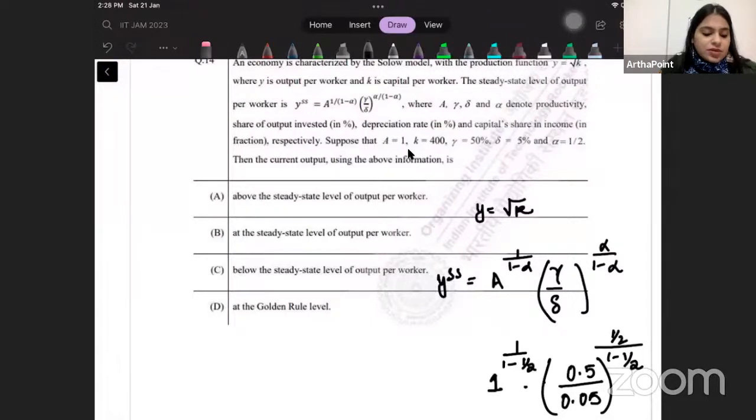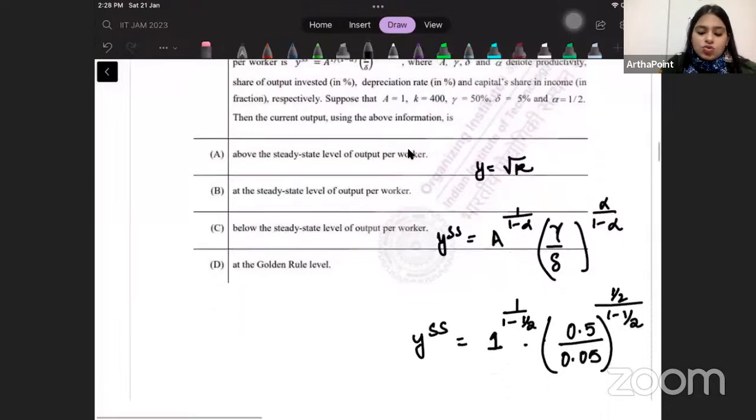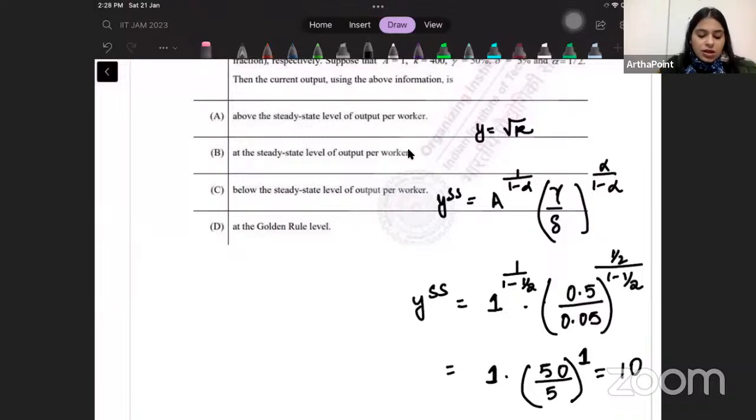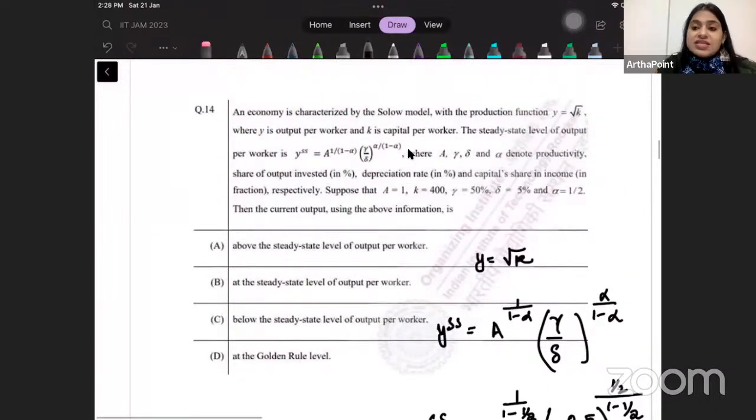Okay. This is going to be YSS. So what will be my YSS? 1 to the power anything is 1. This is 50 by 5, and this is just 1. So this gives you the answer as 10. Now, this is my steady state.